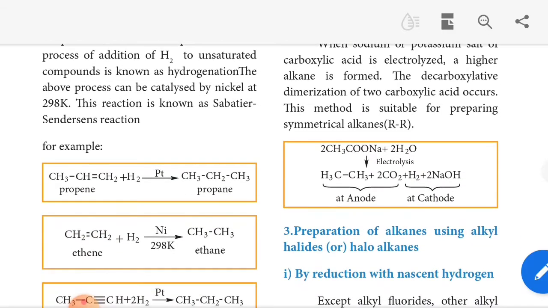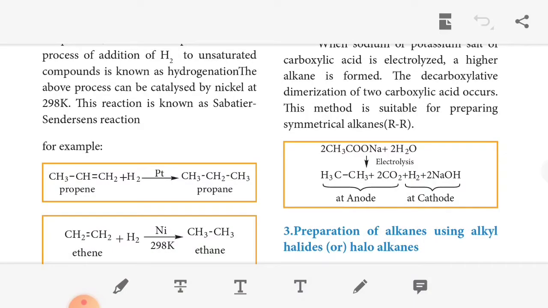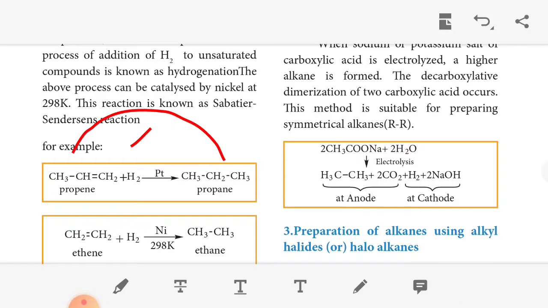An example for this reaction is propene, which has at least one carbon-carbon double bond. Here the number of carbons is 3. One carbon is methane, two carbons is ethane, three carbons is propane. Here a double bond is present, so it is propene. Then addition of hydrogen, H2. Propene reacts with hydrogen with platinum, palladium or nickel as catalyst. Here we can use platinum. So we get propane. The unsaturated compound is converted into saturated. This is the Sabatier-Senderens reaction.